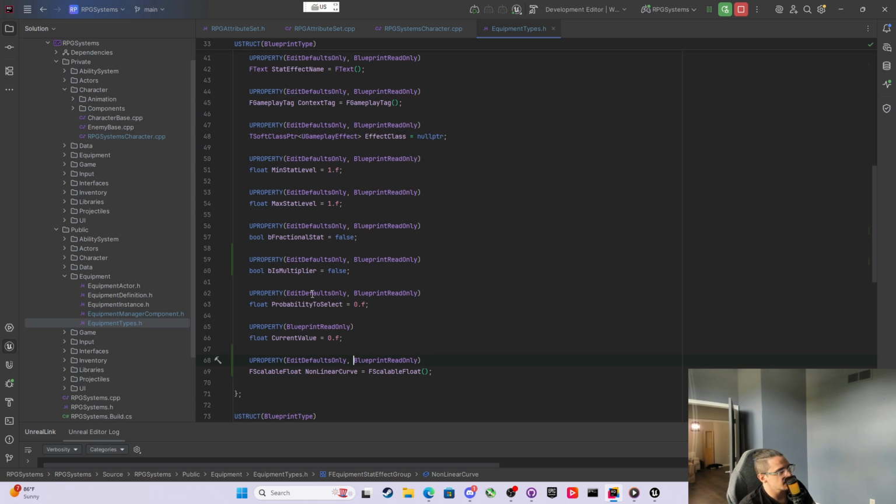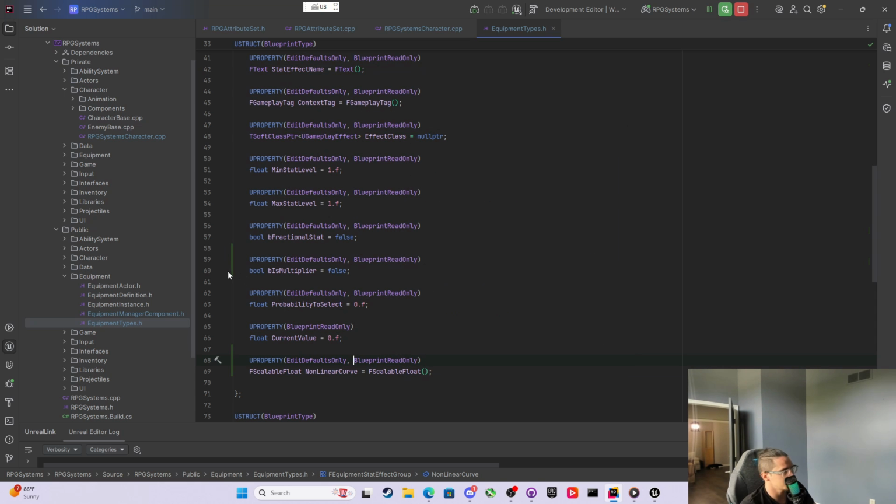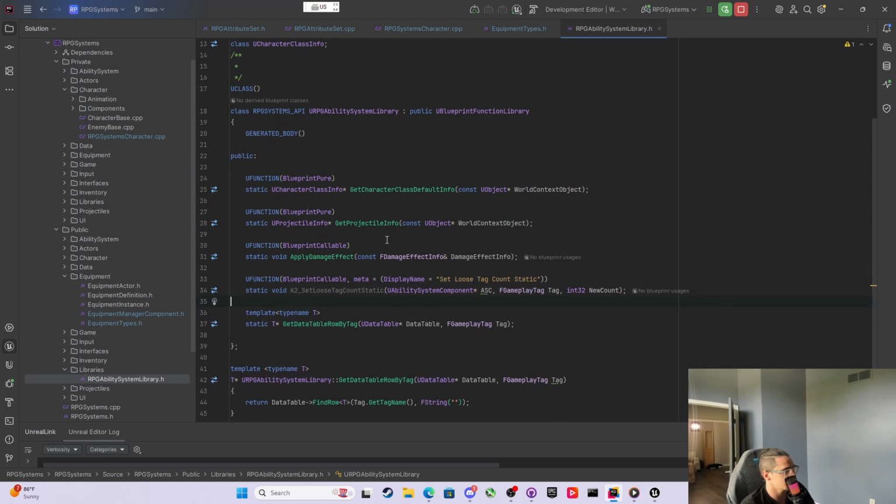And then the unfortunate thing about scalable floats is that in the world of blueprints, there's a very handy function in C++ that's not exposed to blueprints. So what we're going to do is come into our libraries, and in our ability system library, we're going to write another quick utility static function.